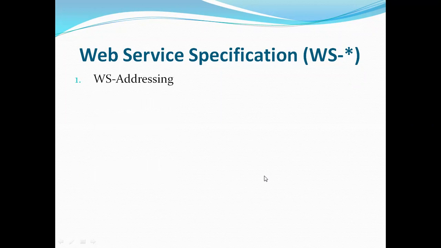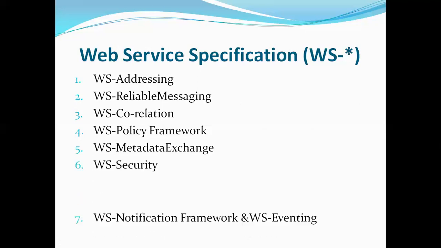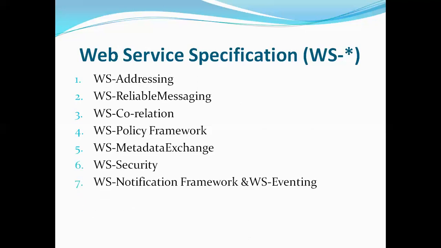There are many specifications supported by web services or web API: web service addressing, web service reliable messaging, web service correlation, web service policy framework, web service metadata exchange, web service security, and web service notification framework and eventing.